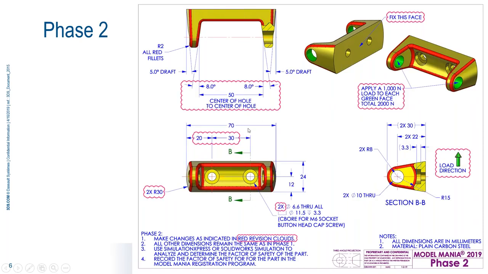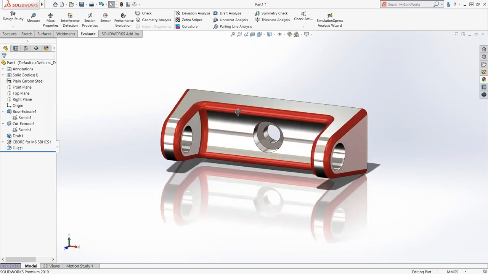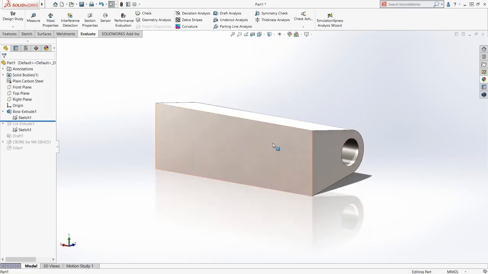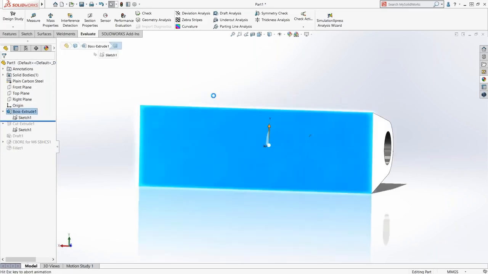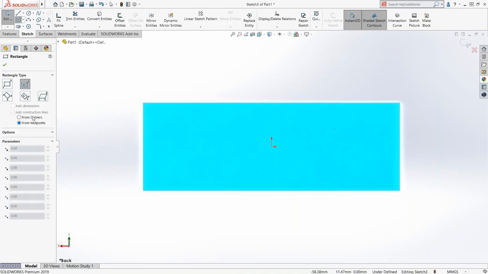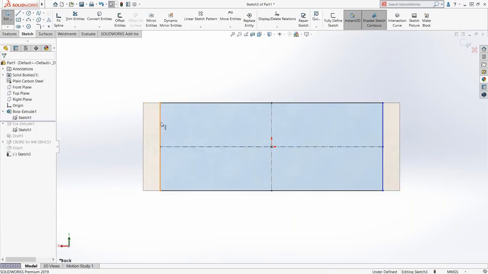So let's figure out how we're going to approach this over here. So first thing I want to do is I want to cut those arcs on the side there. So I'm going to roll back in time. We'll go all the way back here. And on this back face here, I'm going to create a sketch, and I'm going to create a center point rectangle. I have the from midpoints as opposed to from corners because that gives me vertical and horizontal center lines that I can use for mirroring.